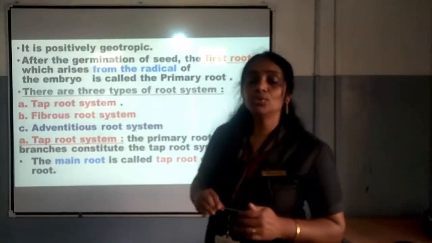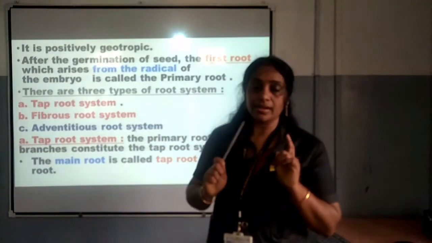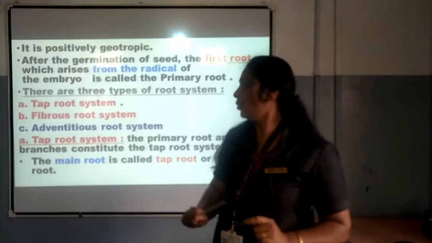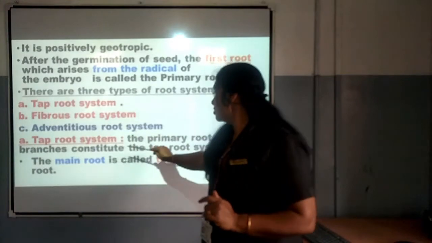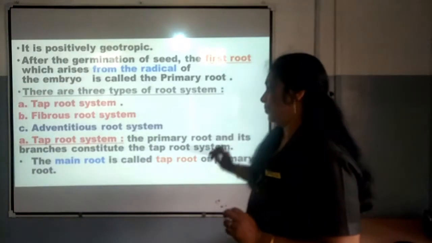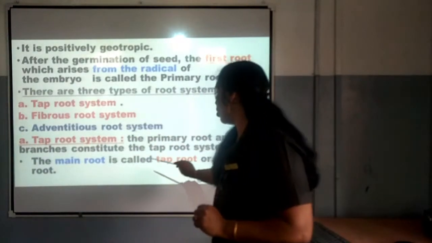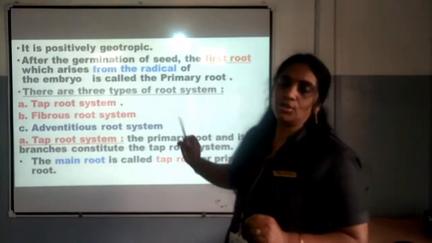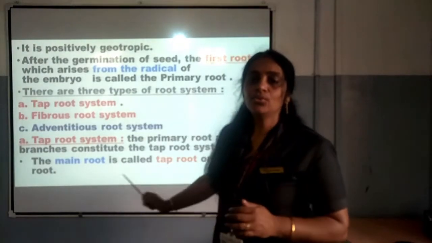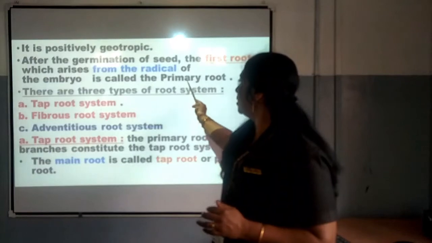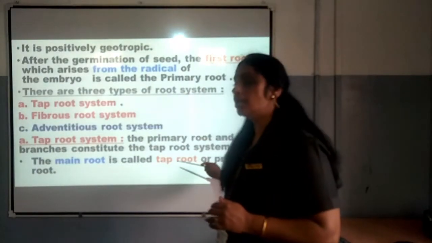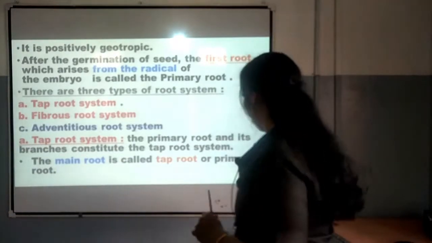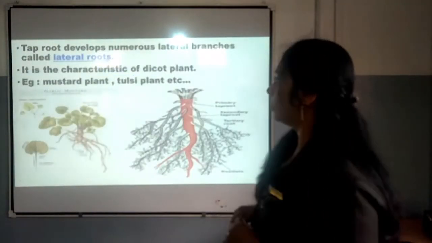The primary root, that is the first root which is arising from the radicle of the embryo, and its branches form the tap root system. The main root is called tap root or the primary root. That means the main root, already we know that the main root is the primary root. So this primary root is called the tap root. I think you would have understood about it.